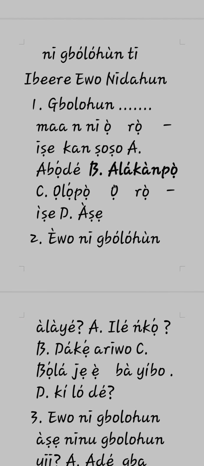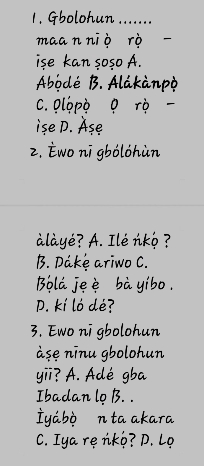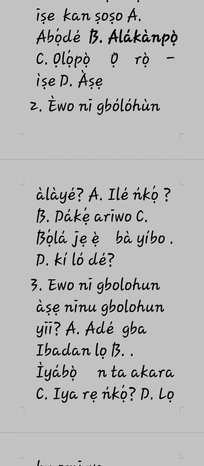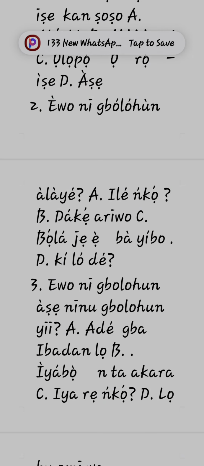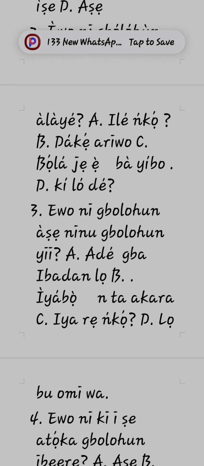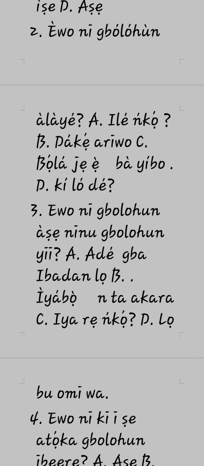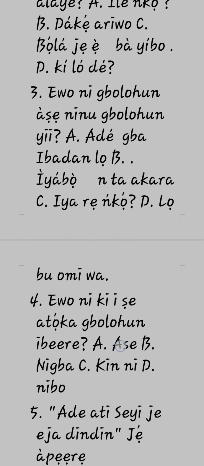Ìbéèrè, èwo ni ìdáhùn? Gbólóhùn dash máa ń ní ọ̀rọ̀ ìṣe kan ṣoṣo. 2. Èwo ni gbólóhùn àlàyé nínú àwọn gbólóhùn yìí? Ilé ńkọ́? Dákẹ́ ariwo. Bọ́lá jẹ ẹ̀bà yíbò. Kí ló dé? Èwo ni gbólóhùn àṣẹ nínú gbólóhùn yìí? Which of these is an imperative sentence? Adé gba Ìbàdàn lọ. Ìyábọ̀ ń ta àkàrà. Sí ìyá rẹ̀ ńkọ́? Dí lọ. Bu omi wá.